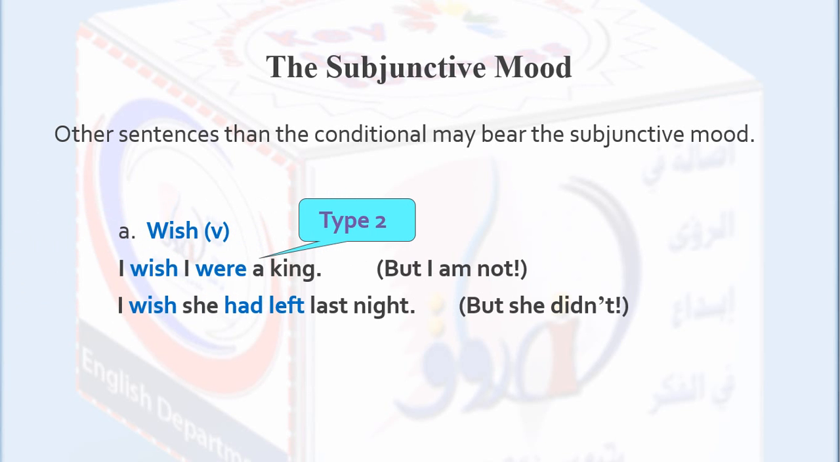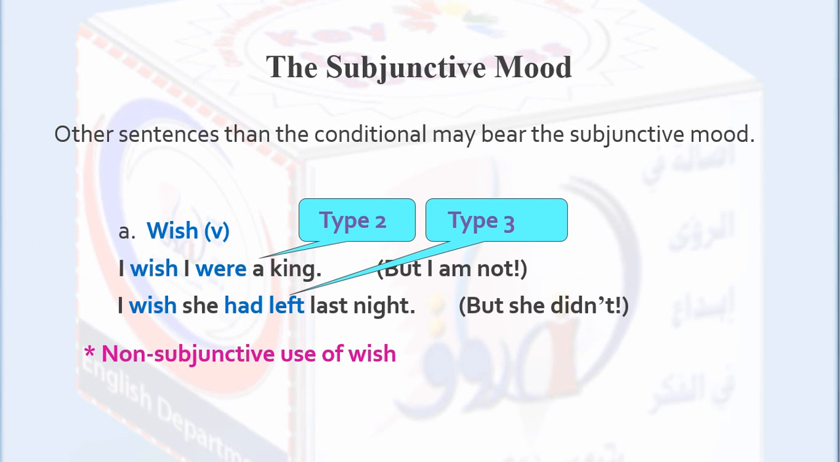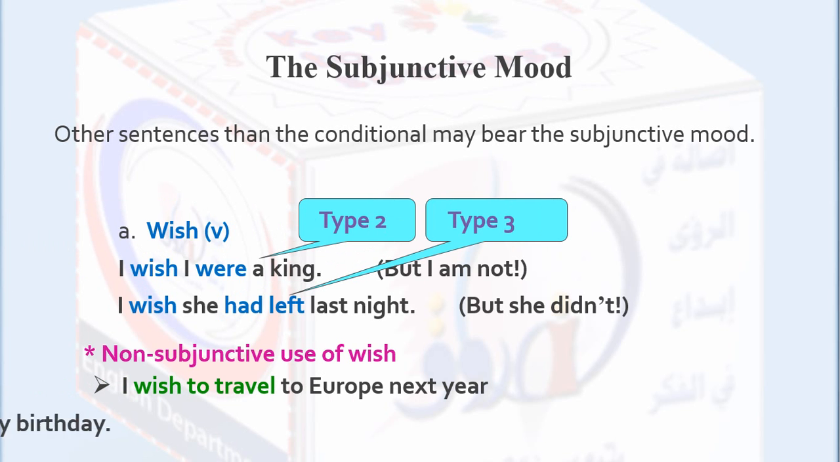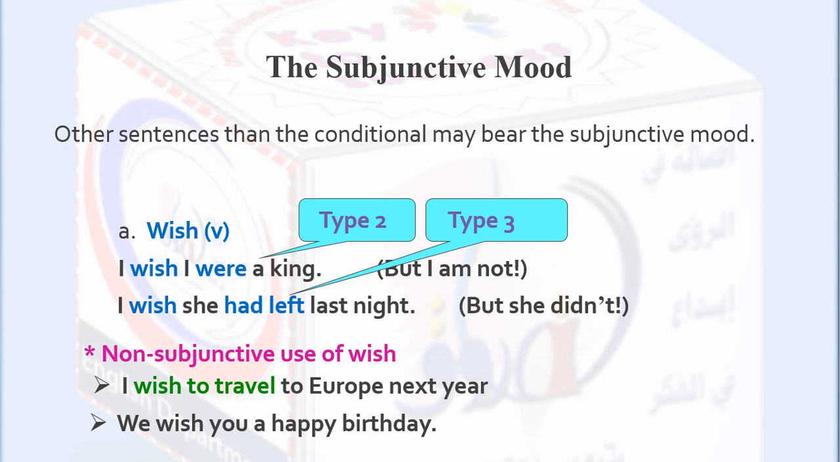Here we have type 2, I wish I were a king. And here, I wish I had left. That's right, type 3. Okay, now for non-subjunctive use of the verb wish. I wish to travel to Europe next year. We wish you a happy birthday.